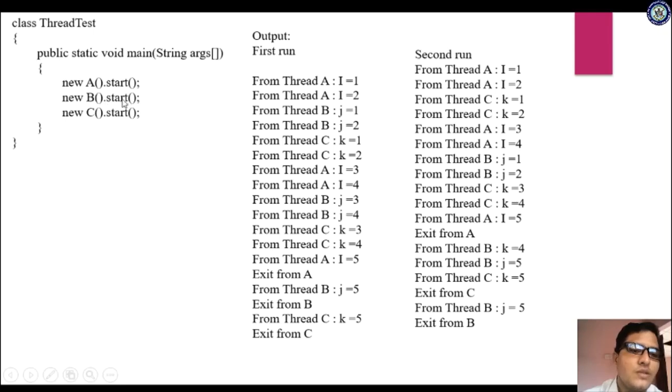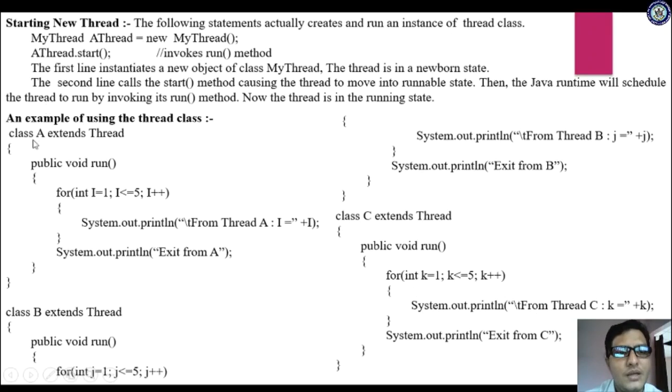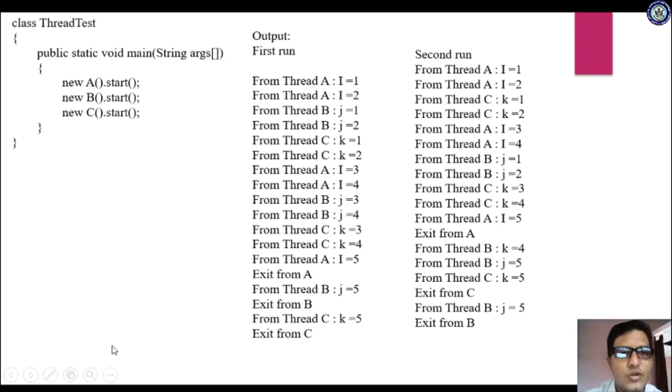new B() means for class B you have created the object. Don't get confused. And you are starting that method, automatically class B runs. And new C().start(), so once again C is also started. So these three processes have started at the same time, then how will our output look?